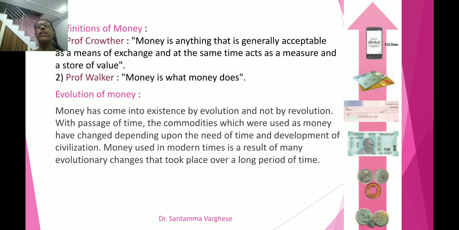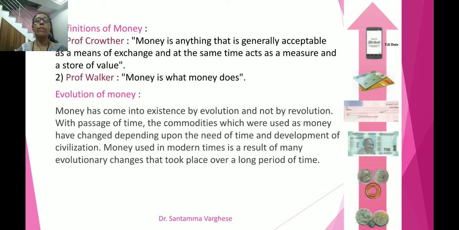What you can understand by this is that any commodity which does the work of money is said to be money. If you give a stone and you can get vegetables, the stone is working in the place of money. The stone is money. So anything that does what money does is money.